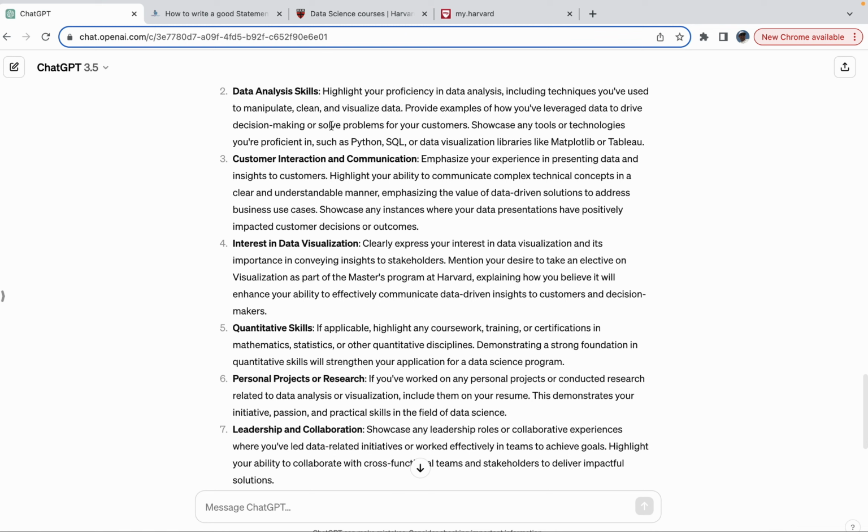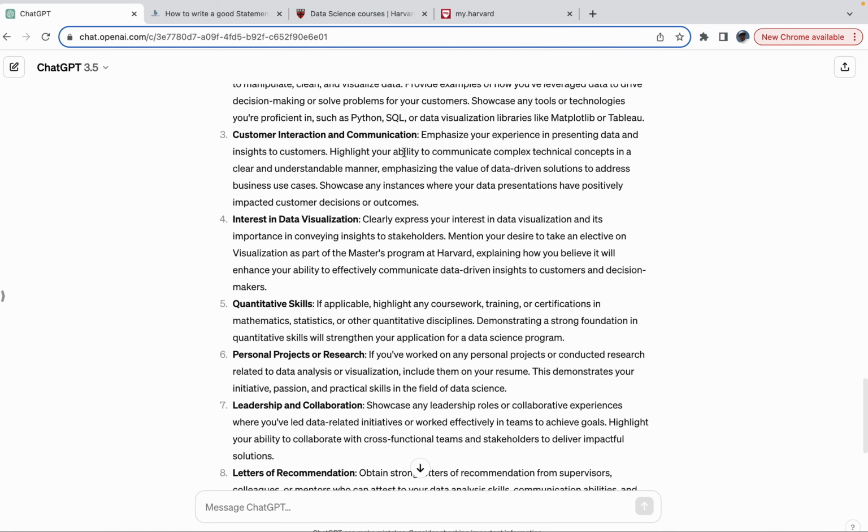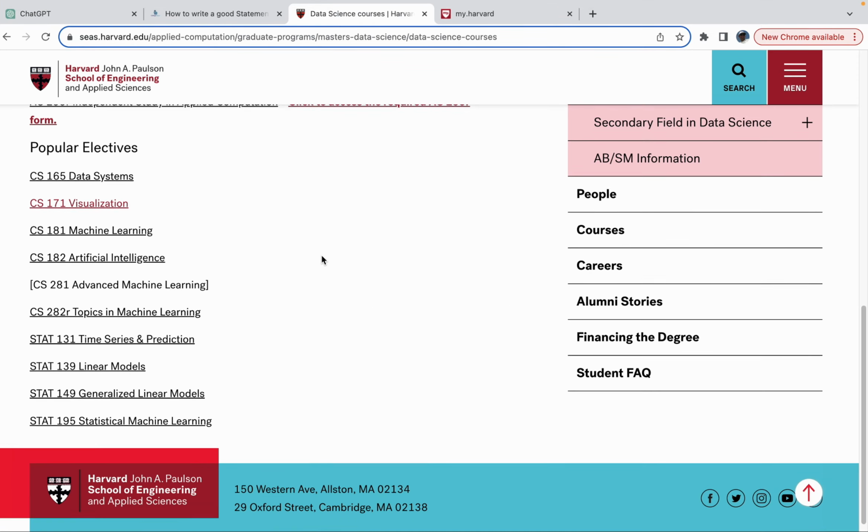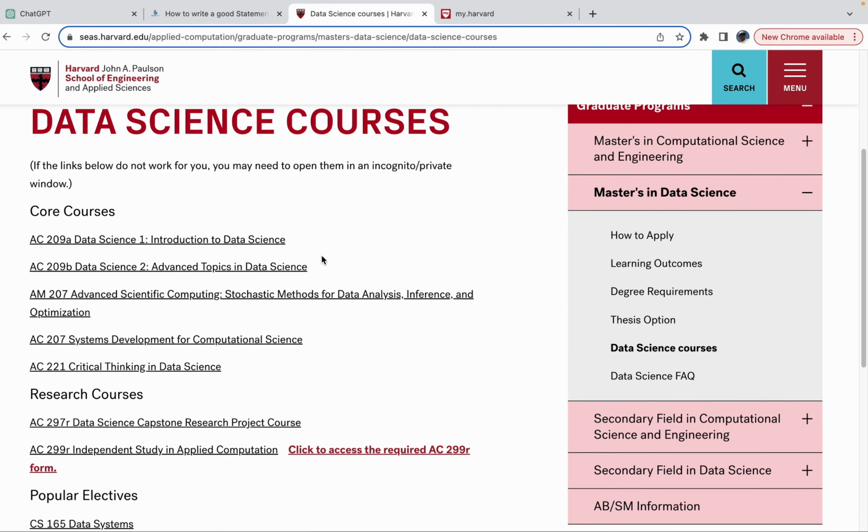Here it says that you have to talk about the things you're going to be learning. That is how you're going to write your SOP: I want to do this, I have learned this, but taking this course will help me understand my customers' data and present it in a usable format. I want to dive into details and see what else of the skills I will be learning over the course of this program will help me solve customer issues. It also shows that you have done thorough research on Harvard's program, and that you're not coming just for the brand name, but that the courses and electives are something you've given deep thought, and that is going to help you out here.